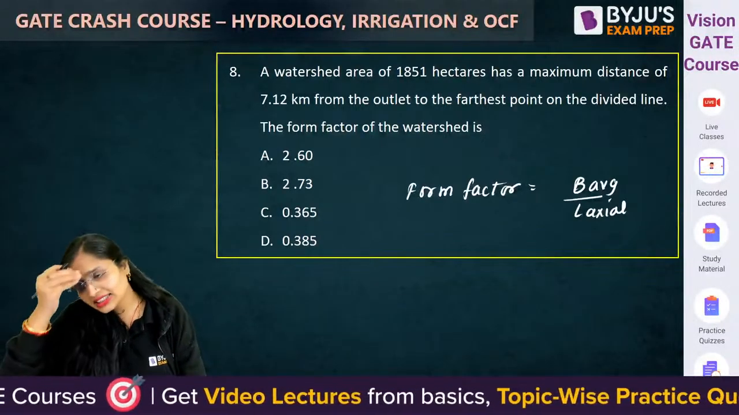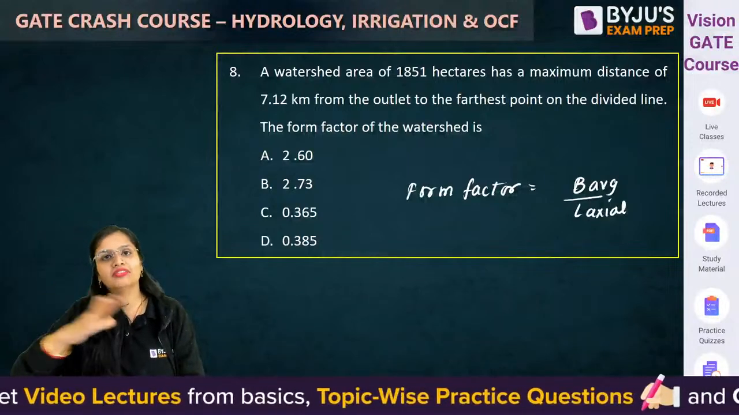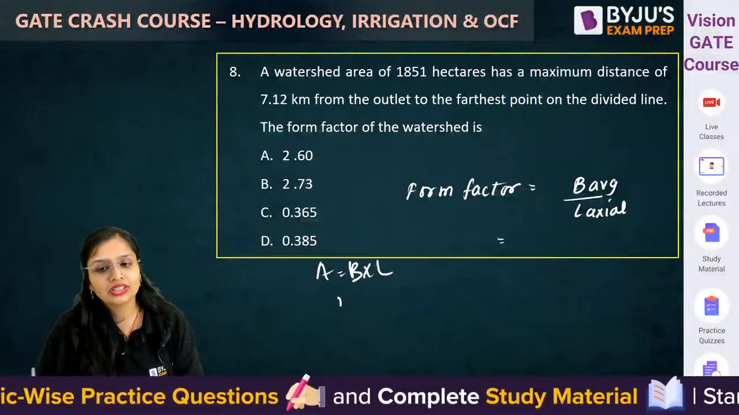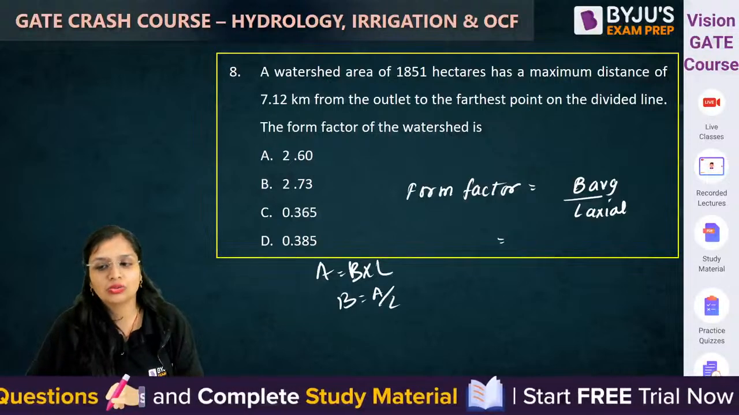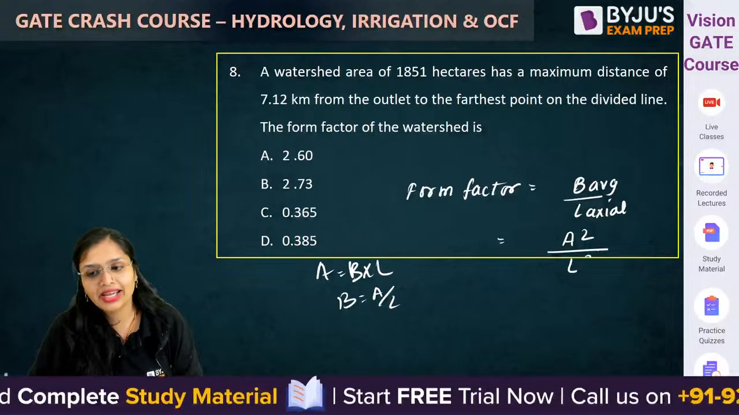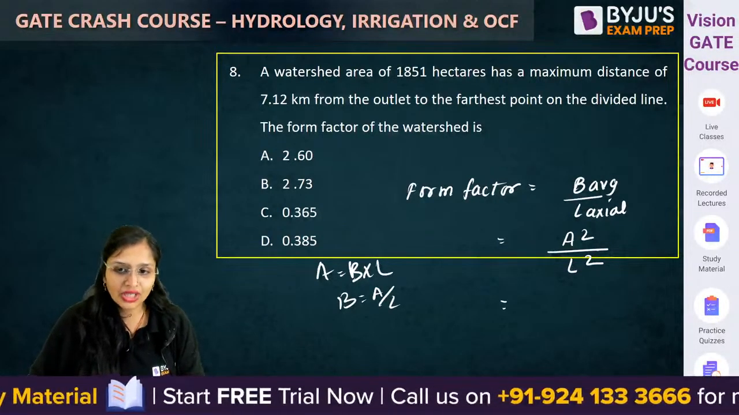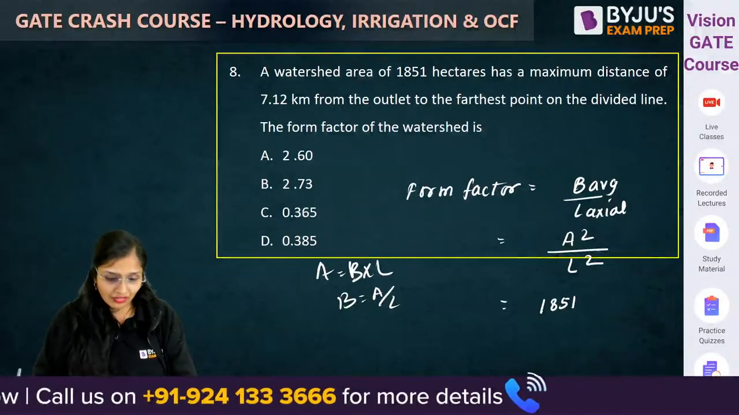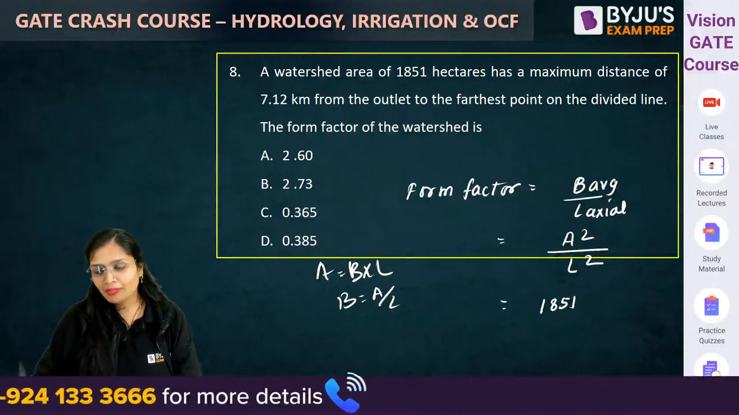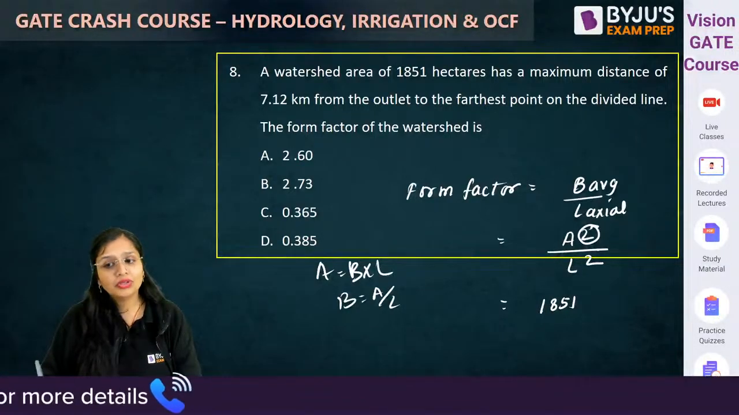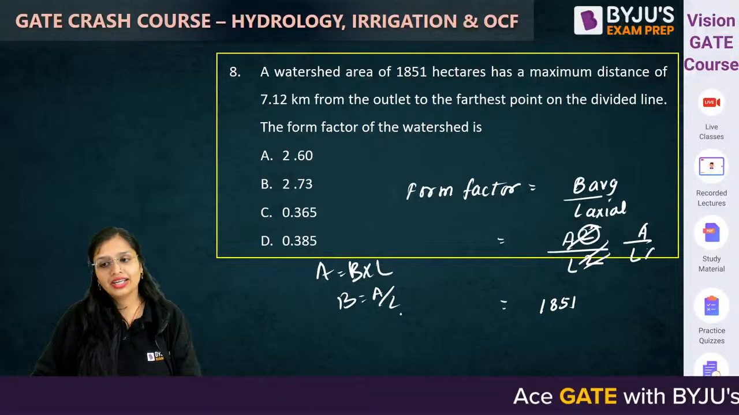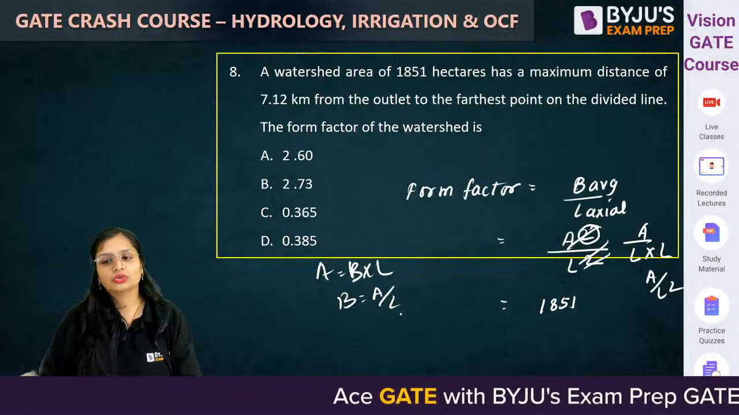Now, 99% of the time, they will never give you the width. So, you know area is equal to B into L. So, instead of B, you will put A upon L square. So, here it will be area by L square. Area is given to you as 1851 hectares. Okay. But here there will be no square. Ma'am, why no square? Because I have substituted A by L. So, A by L and already one L was there. So A by L square.